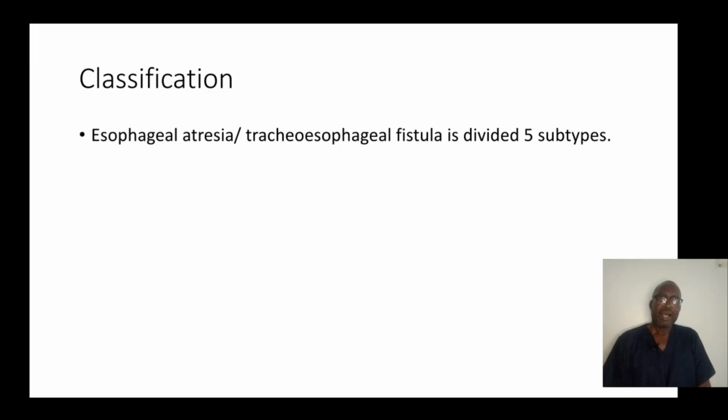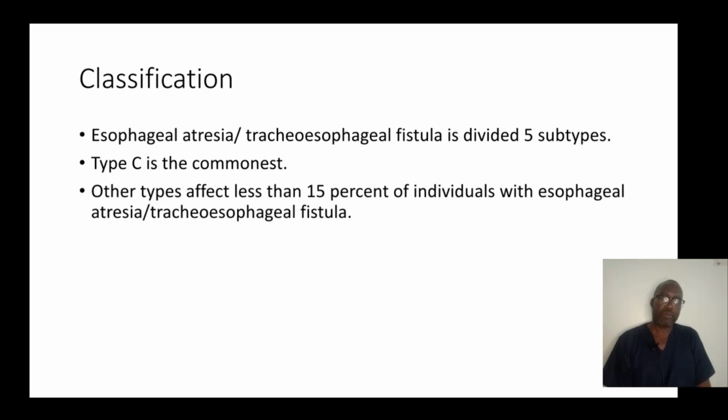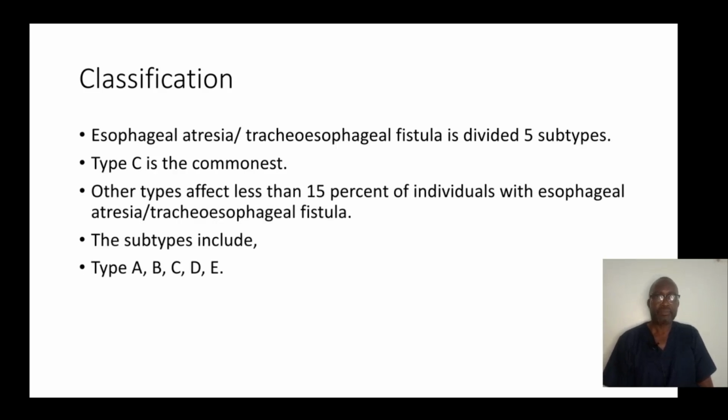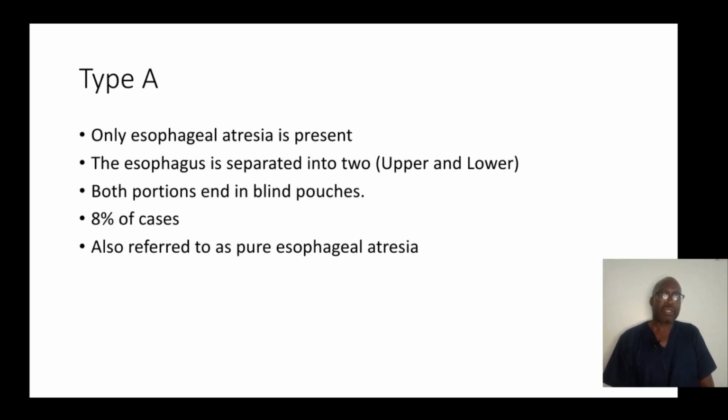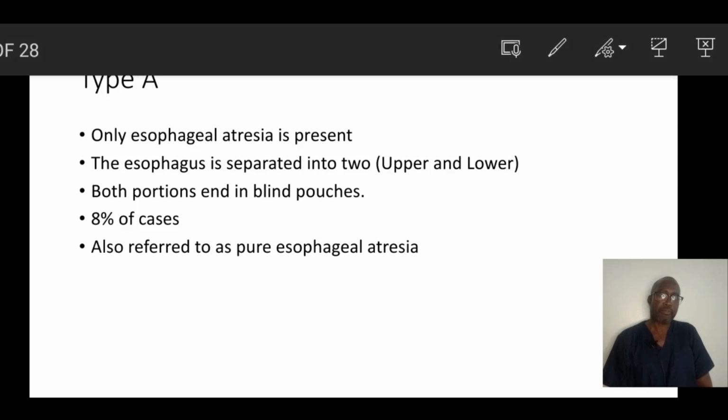Classification of esophageal atresia and tracheoesophageal fistula is divided into 5 subtypes. Type C is the most common. Other types affect less than 15% of individuals with esophageal atresia and tracheoesophageal fistula. The subtypes include type A, B, C, D, and E. Type A, only esophageal atresia is present. The esophagus is separated into 2, upper and lower. Both portions end in blind pouches, 8% of cases, also referred to as pure esophageal atresia.